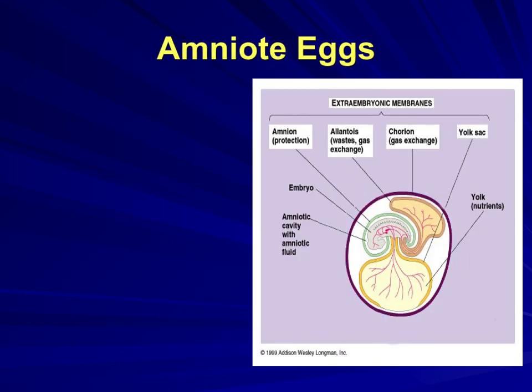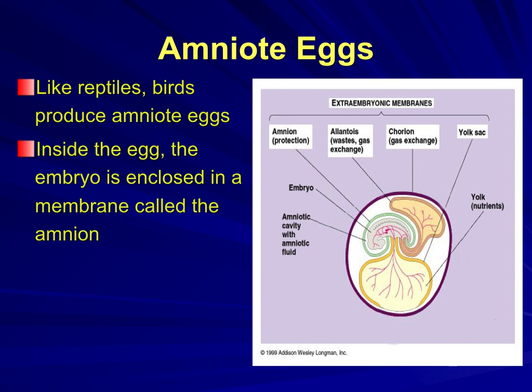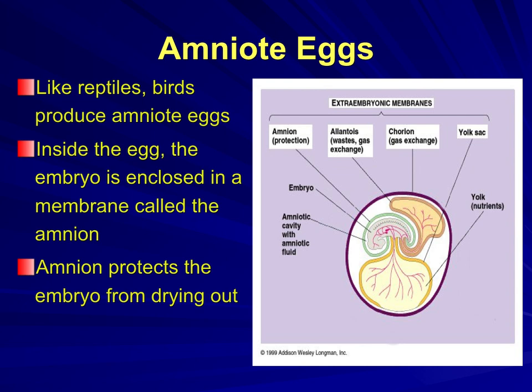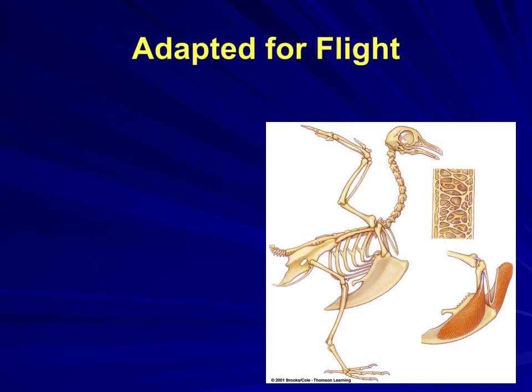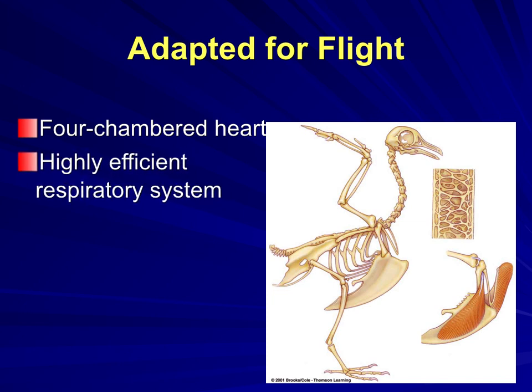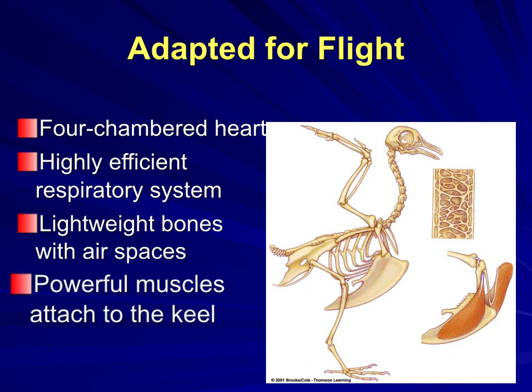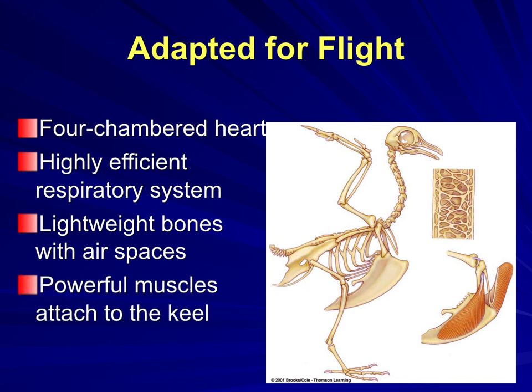Okay. So they have an amniotic egg, like reptiles, birds produce an amniotic egg. Inside the egg, the embryo is enclosed in a membrane called the amnion, and the amnion protects the embryo from drying out. As we said, they have some adaptations for flight. They have a 4-chambered heart, highly efficient respiratory system, lightweight bones with air spaces, and powerful muscles attached to the keel in the sternum.